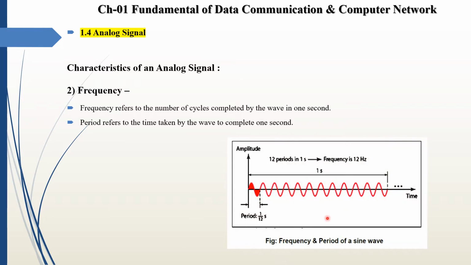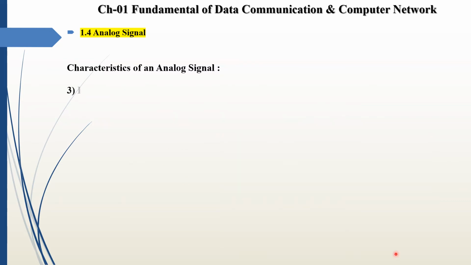Then amplitude, frequency and period are proportional to each other. So once sine wave is completed, then in 1 second 12 sine waves are completed. So this is frequency.